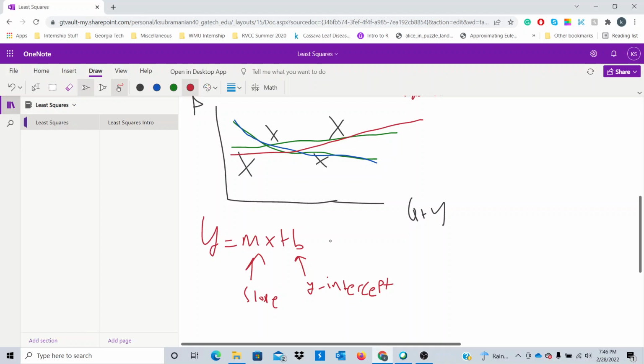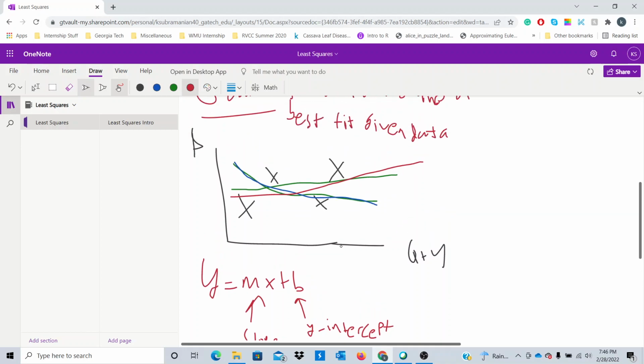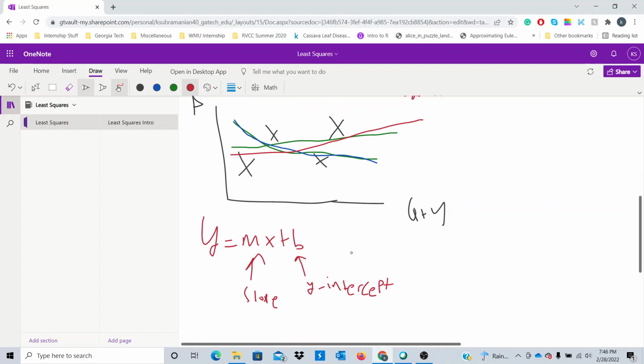So every line can be specified as y equals mx plus b. Now you might say, well, since every line is described by a slope and an intercept, maybe I can try all possible combinations of slopes and y-intercepts and just hopefully pick the line that somehow fits the best, by eyeballing it. And it looks like this red line seems to fit the best from an eyeball, but how do we know that it's indeed the best?